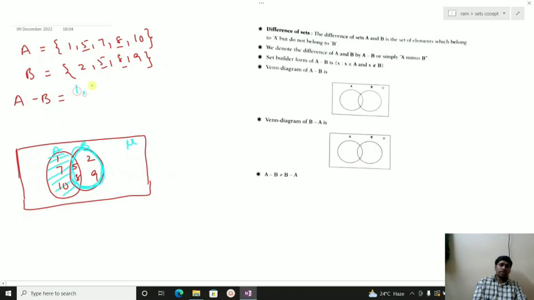So 1, 5, 7, 8, 10 minus 2, 5, 8 and 9. What is common here? 5 and 8 are common. The rest that is left is 1, 7, 10. This is A minus B.